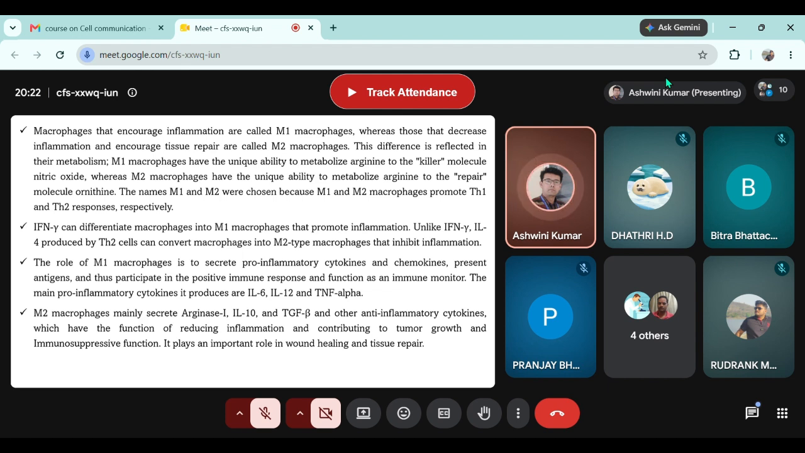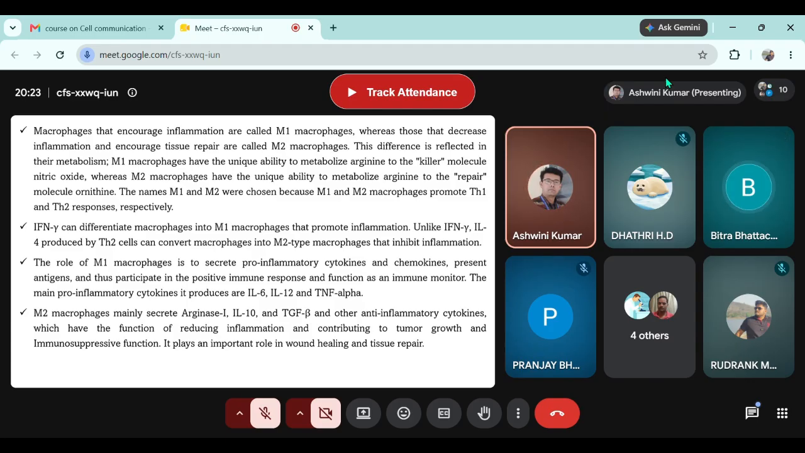And the fourth stage is sometimes scarring. You might have seen that once the wound is completely healed, there is a presence of scar. Right?